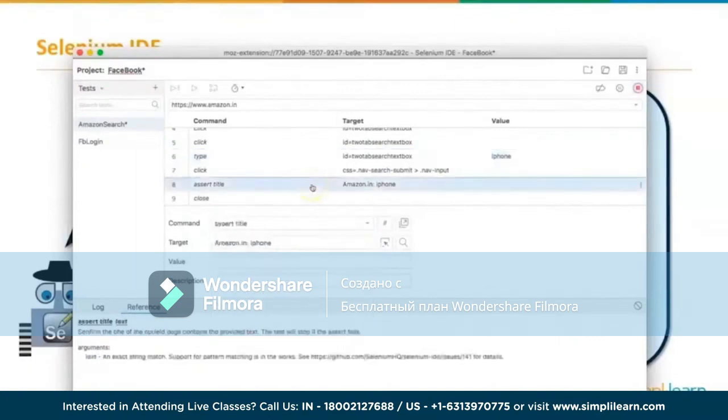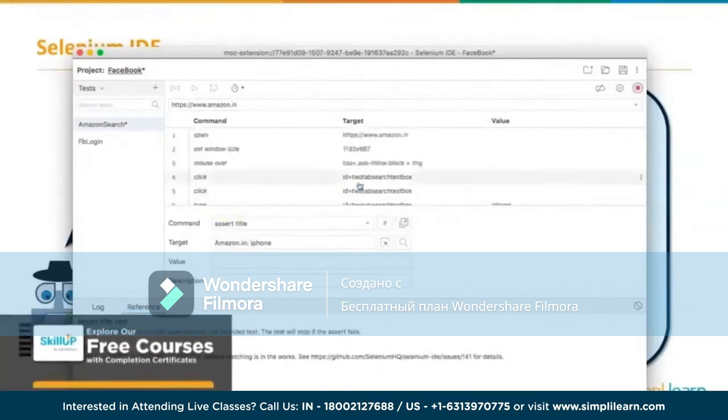Well, let's come back to this. So then we added an assert title, right? So what is assert title here? It simply captures the title of that particular page and it checks. This is all. A very simple test case.